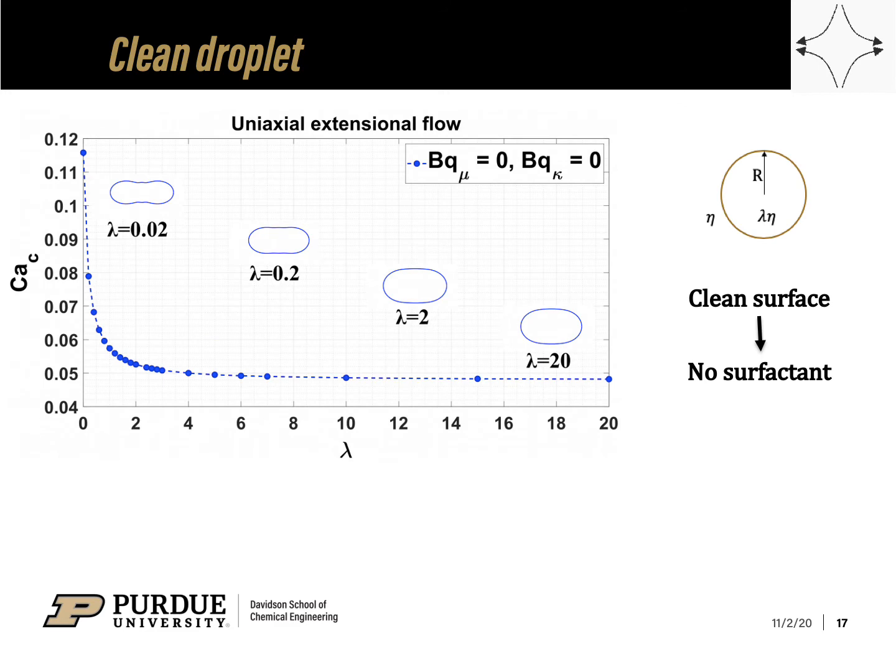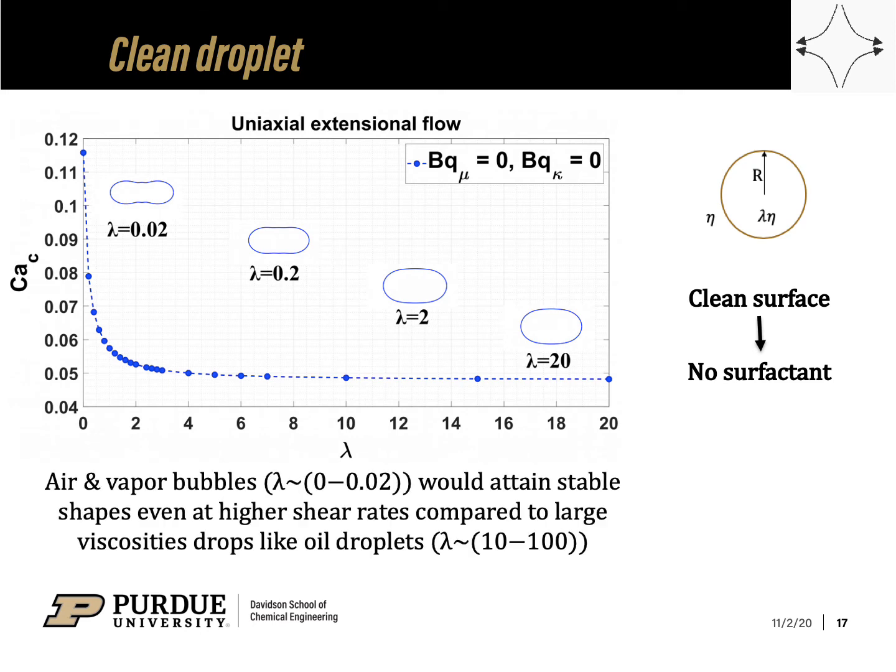This plot shows the dependence of critical capillary number on viscosity ratio lambda for a clean droplet under extensional flow. From this plot, we can see that the critical capillary number decreases as the viscosity ratio lambda increases. This implies that lower viscosity ratio droplets, for instance, air and vapor bubbles in water, would attain stable shapes even at elevated extension rates when compared to higher viscosity ratio drops like oil droplets in water. The small internal viscous resistance seems to support highly elongated stable droplet shapes under flow.